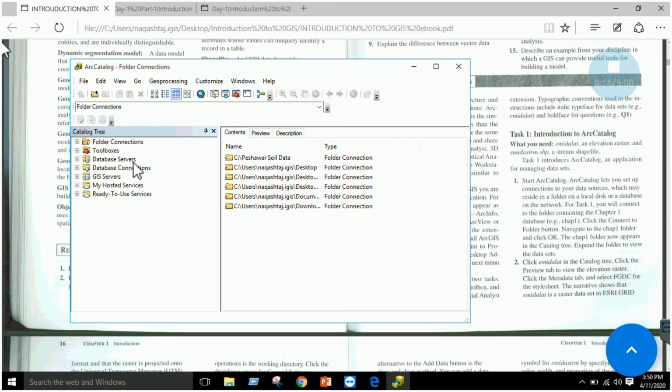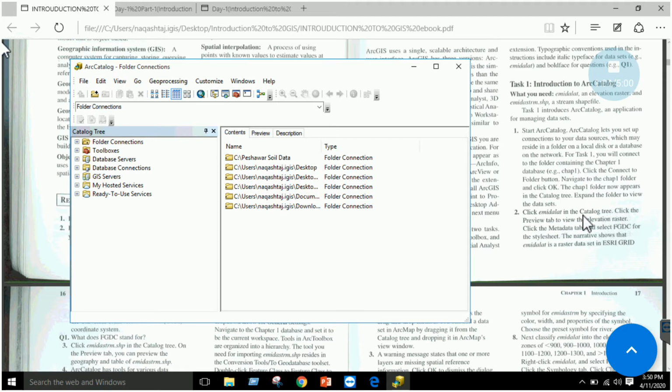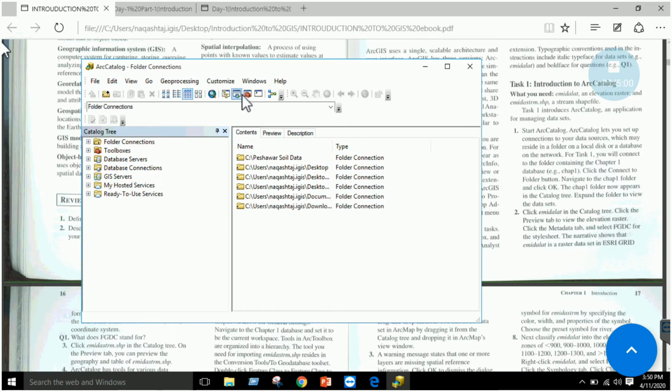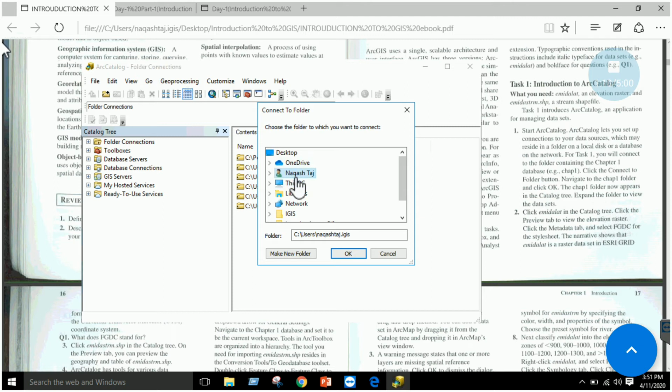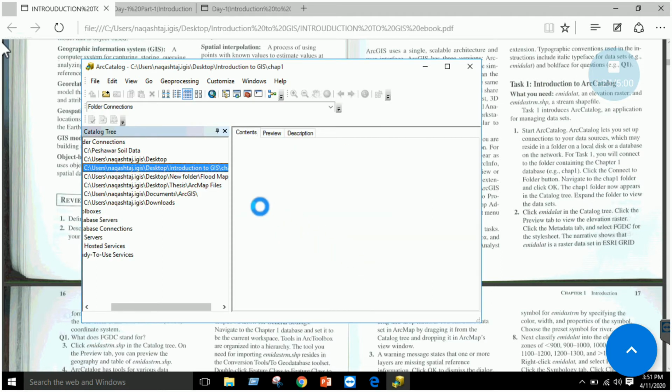So as a first step, what we have to do is to start ArcCatalog, which we have already done, and second is to click on the data in the catalog tree, right? So once you have ArcCatalog open, the first thing you must do is always connect your folder, right? So this icon you can see here, connect to a folder. This is the first step when your window is started, right? For example, here I have my introduction to GIS, I have this chapter 1, so I will connect it with chapter 1, right? So once I click on this chapter 1, my folder will be connected.